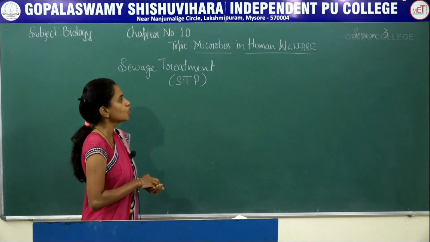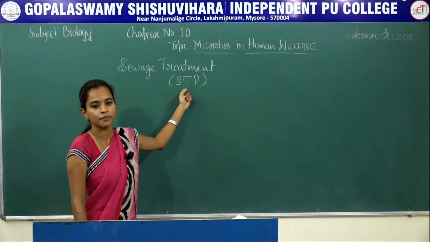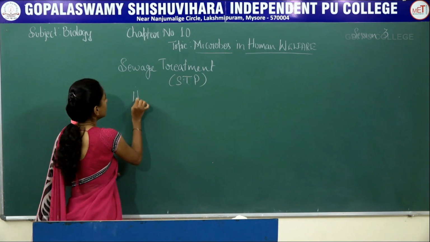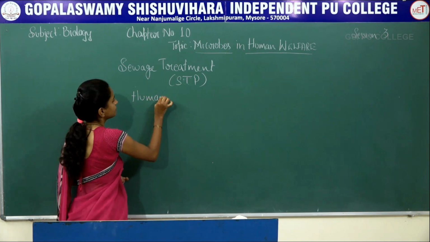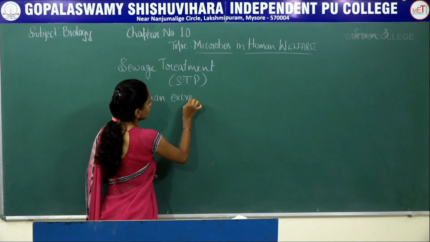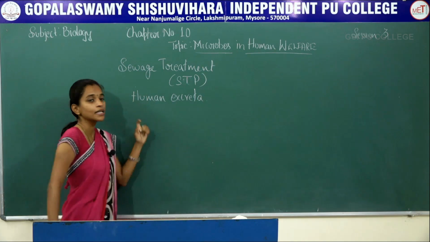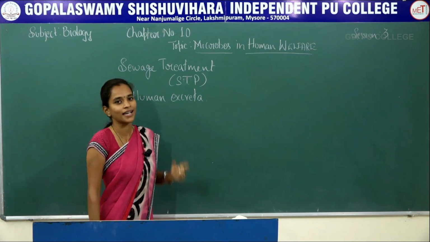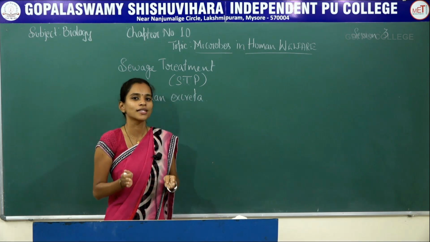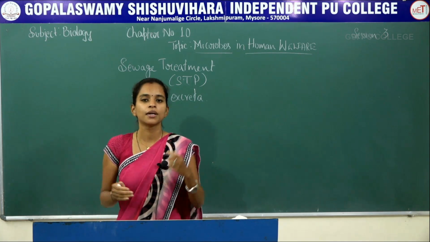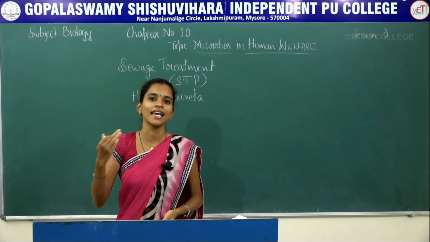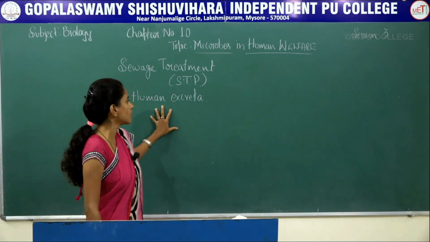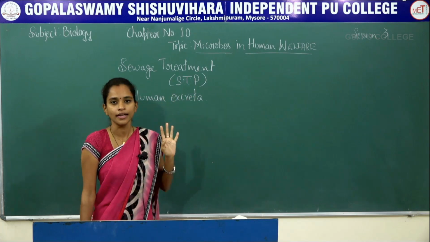Now when it comes to sewage treatment, what is the major part of the sewage? It is human excreta. Even though it is biodegradable, the amount is so high that the biodegradation takes some time, but the human excreta produced every day in a large population is very high, and it is normally mixed with rivers or lakes.